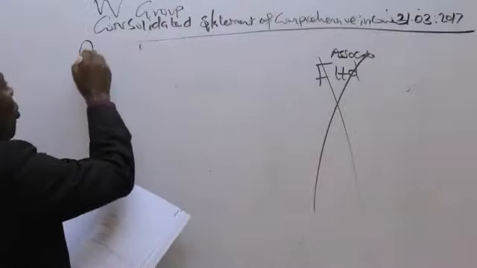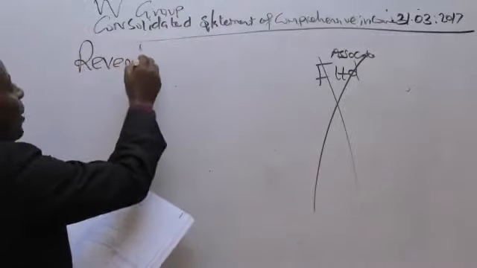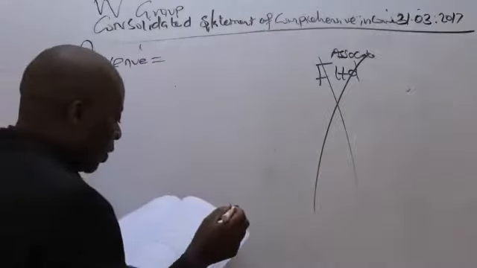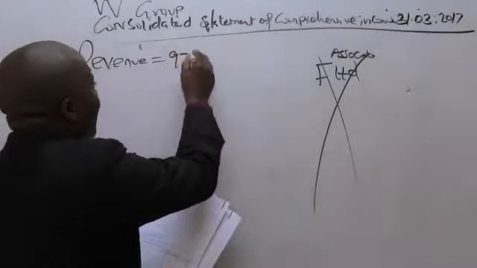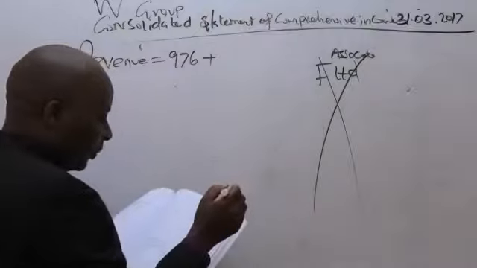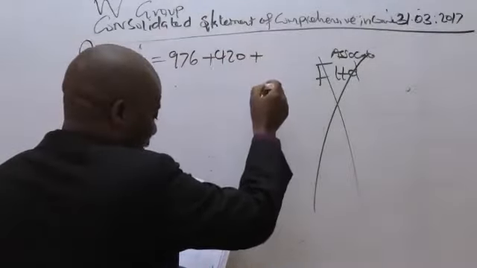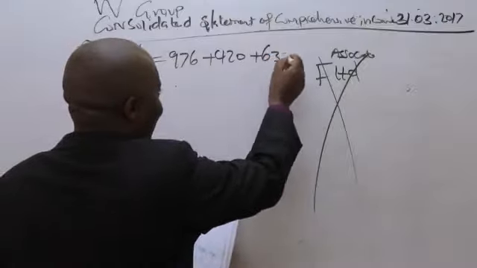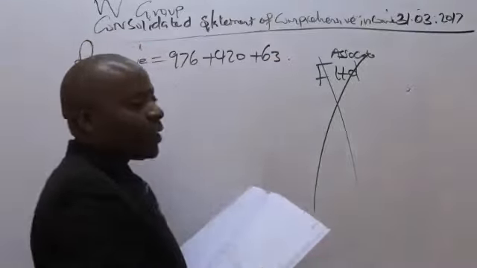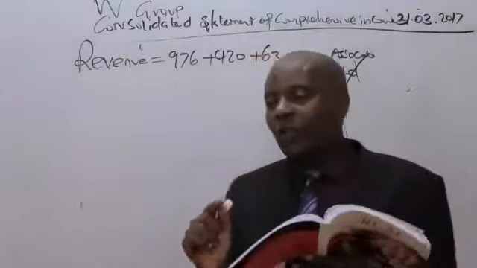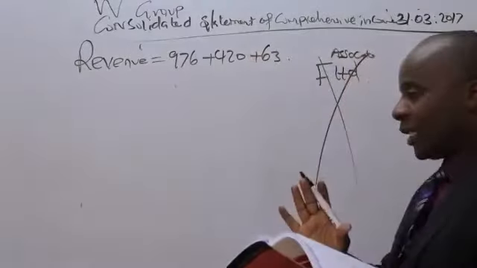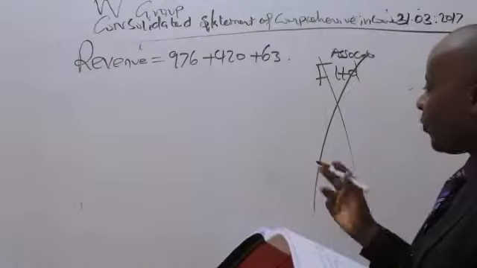So I'll come and talk of revenue. The way I've been given their revenue, ladies and gentlemen, the first one is 976 plus 420 plus 63. Consolidation is quite a simple thing. For the sake of the students that are just joining us, we studied this question quite earlier and we forgot to record.